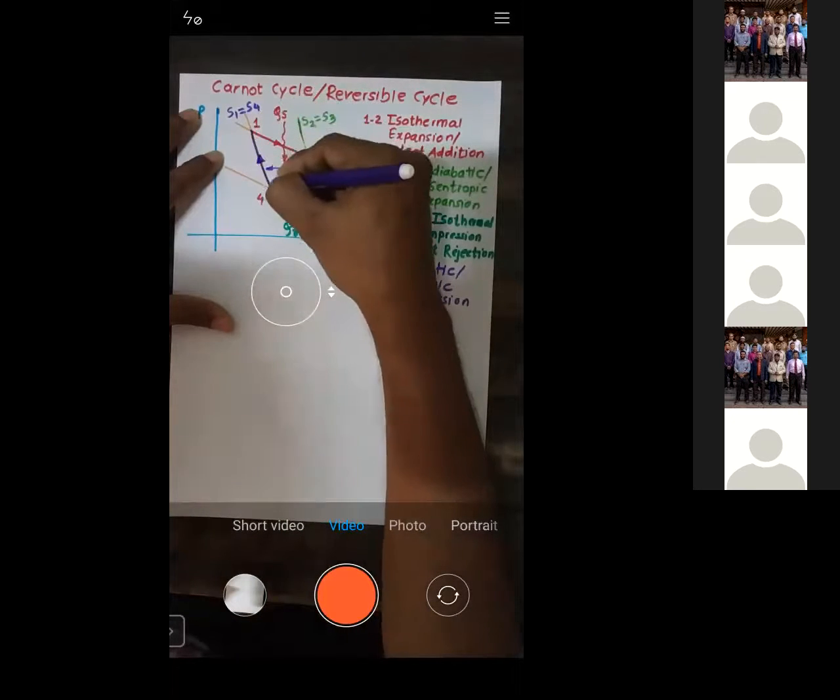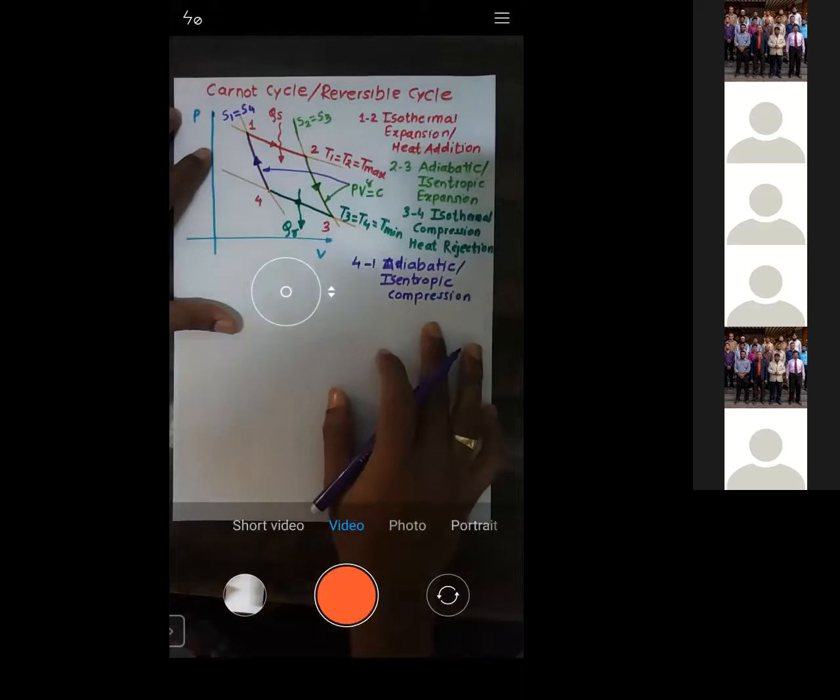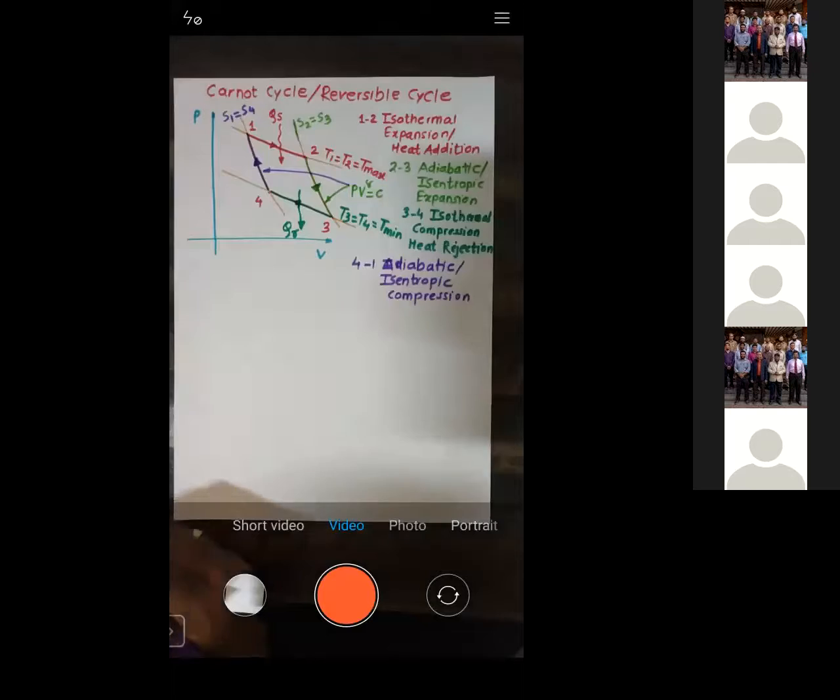Is that okay with this diagram? Let me know. Yes, sir. Is that clear?